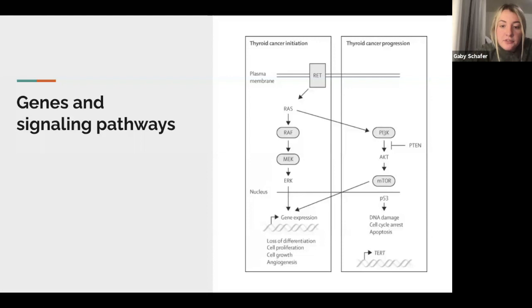The box on the left shows the mitogen-activated protein kinase pathway, which begins with activation by mutation in most thyroid cancers. This event then initiates thyroid cancer development and leads to altered gene expression, which promotes cell proliferation, cell growth, angiogenesis, and loss of differentiation. In the box on the right, the pathways altered in advanced thyroid cancers are shown, which are believed to promote tumor progression.